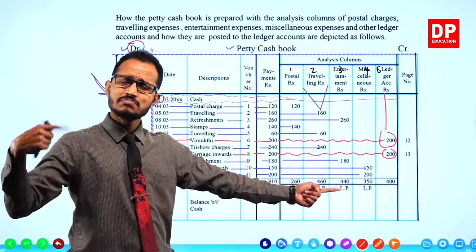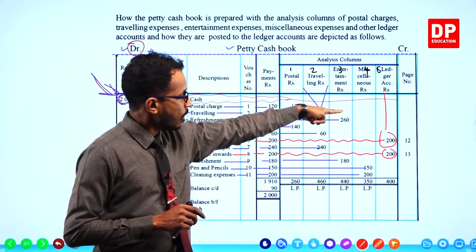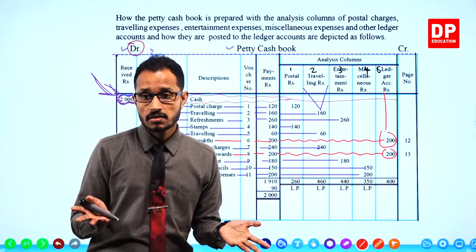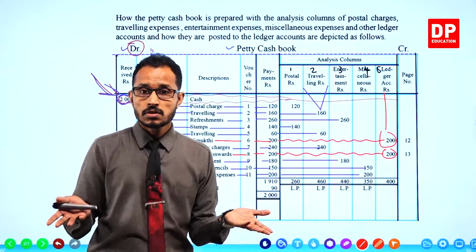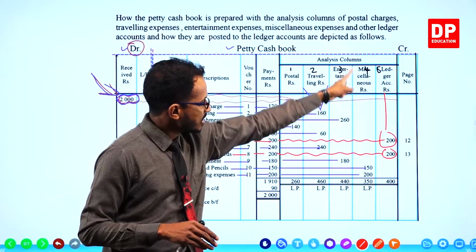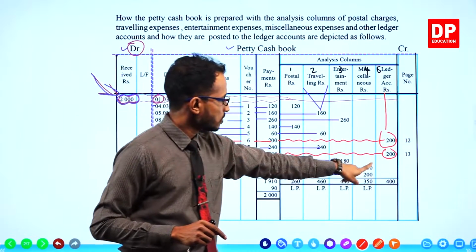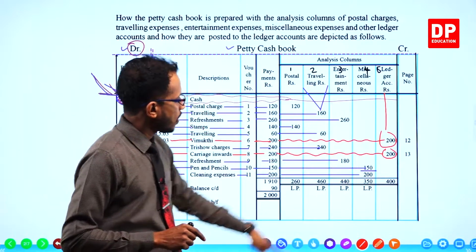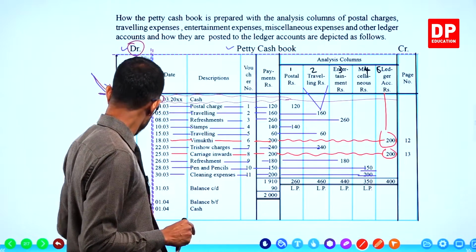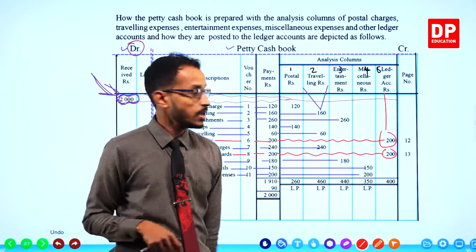Any other expense or payment which cannot be entered in the respective column, if there is no analysis column for a payment, what to do? You enter those payments in the miscellaneous column. Just like pens and pencils, it's in the miscellaneous column, and cleaning expenses also in the miscellaneous column. All right, done. Okay, we are done.